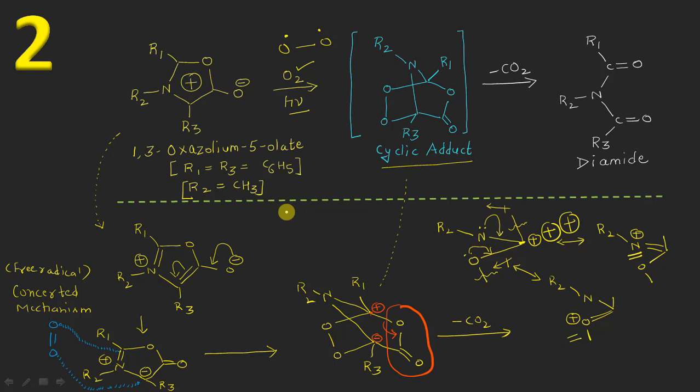What I want you to do is, please have a look at this R1 substituent here. As you can see, the R1 is actually a phenyl group, right?